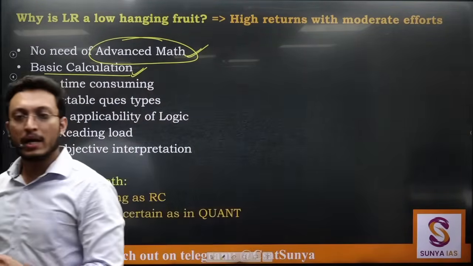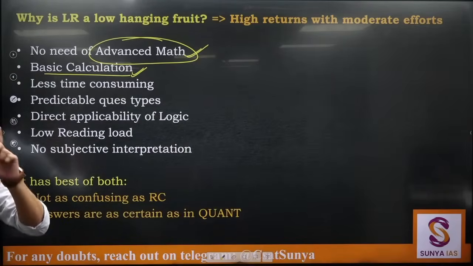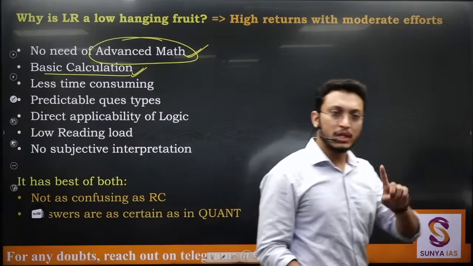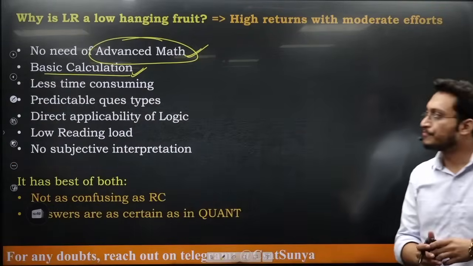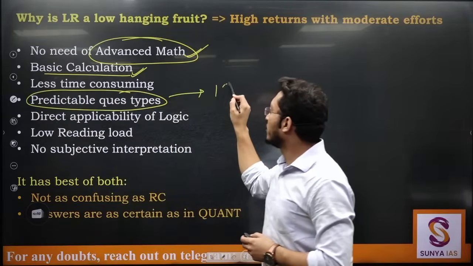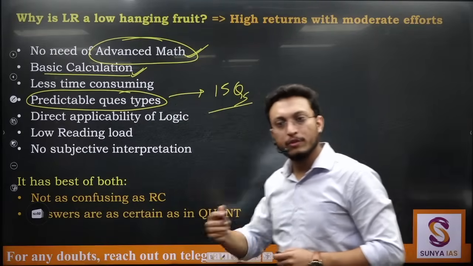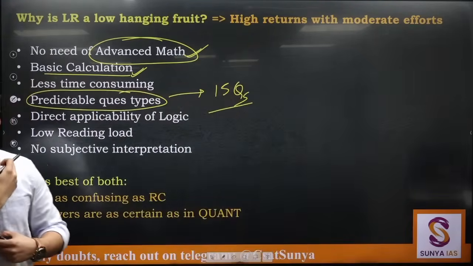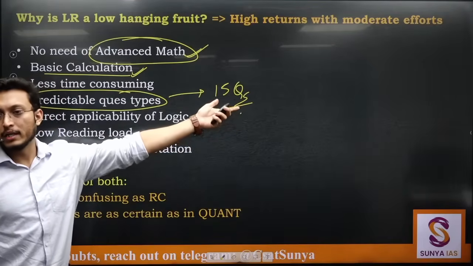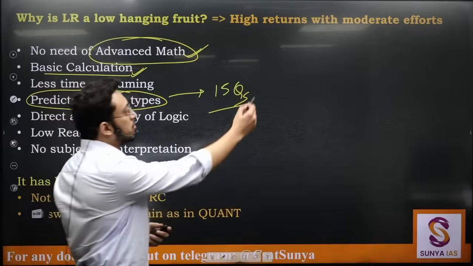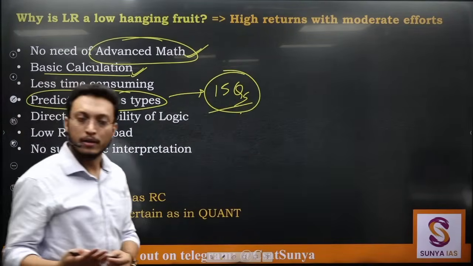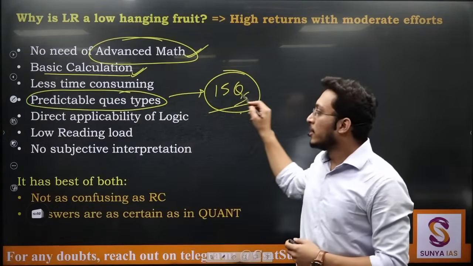Quant questions are relatively lengthy. LR questions are not. So LR questions में they are relatively less time consuming, कम time लगेगा आपको solve करने में भी. Questions more or less they are predictable. Last year there were around 15 questions. All of them were covered in class. सबका pattern class में cover किया था. So there were no newer patterns या एकदम कुछ नया material नहीं था exam में. So all of it was covered in the class itself. You will not see कि यार ये क्या नया आ गया. So सब कुछ class में हो जाएगा.